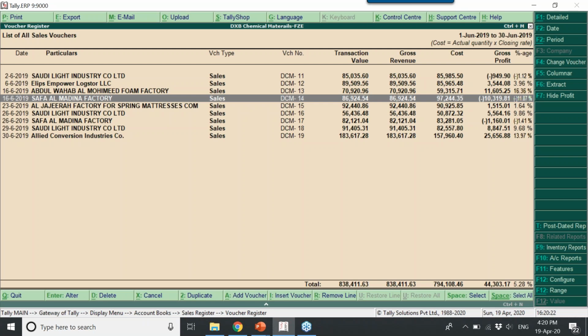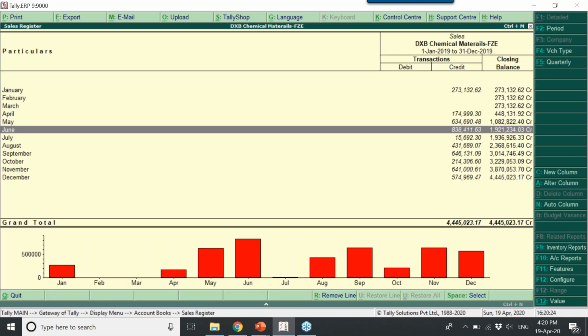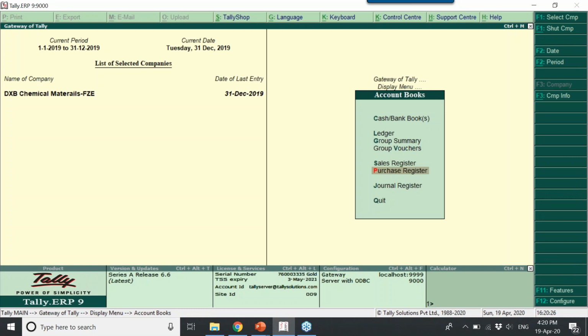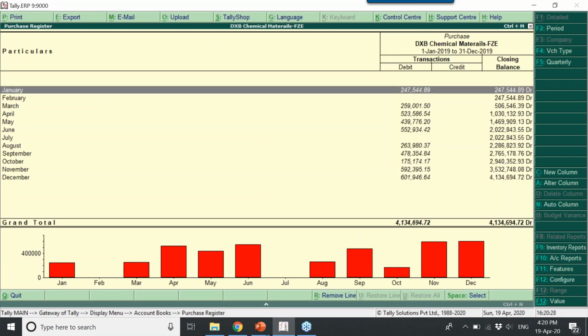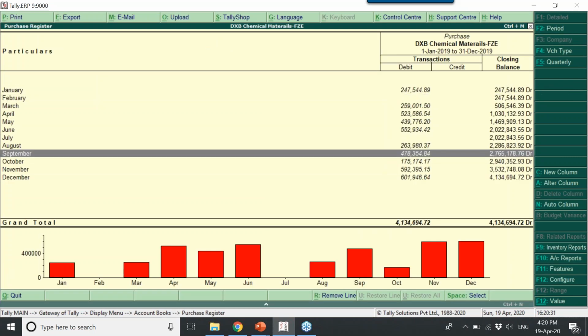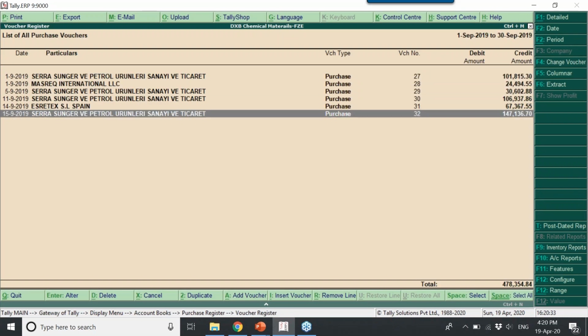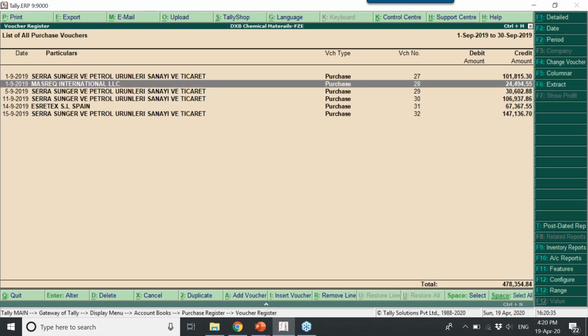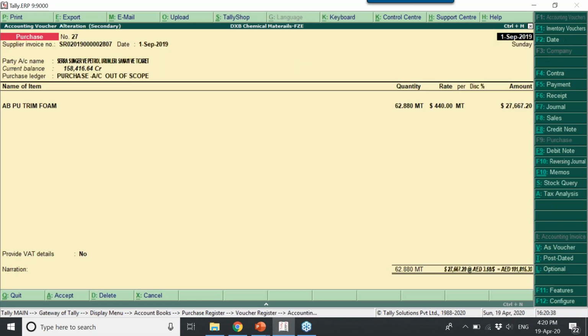Okay. And next, after sales register, the below is the purchase register. This is also similar to sales register view. If you hit enter, it will show you how many vouchers you passed on which date. Again, if you press enter, then it will take you to the specific transaction. What is the supplier invoice number, date, who is the supplier, what stock you bought, what is the quantity, and what rate. Correct. So even you can pass it in base currency, nothing but in UAE dirham.